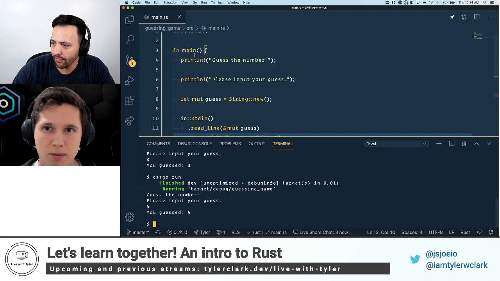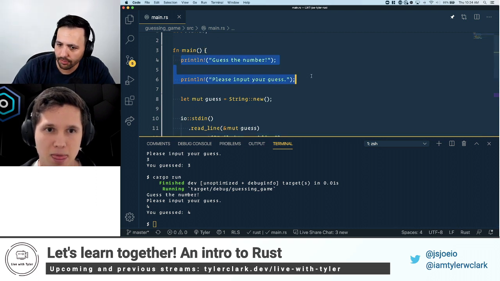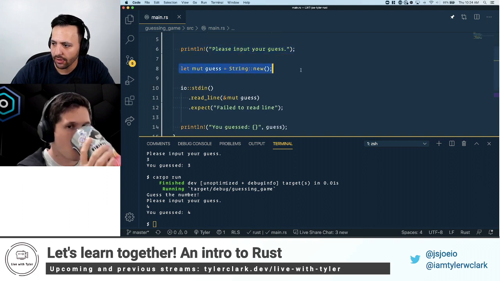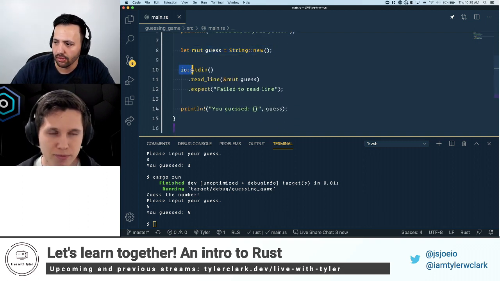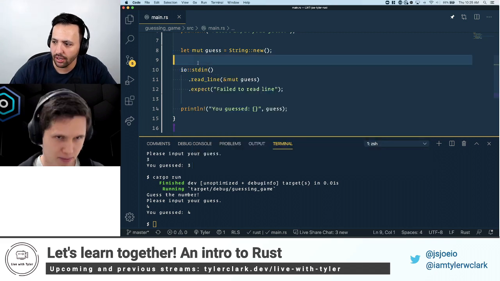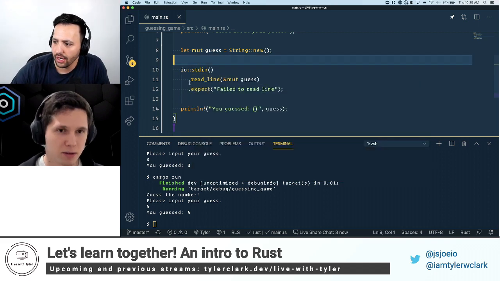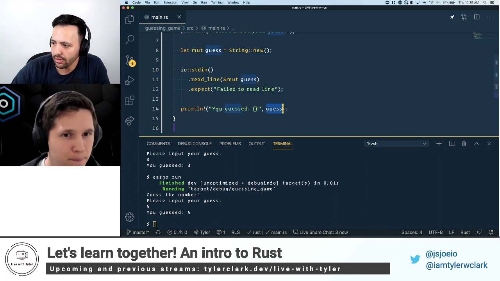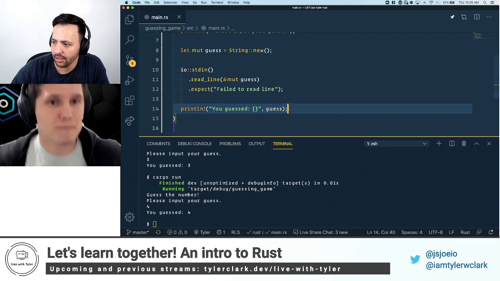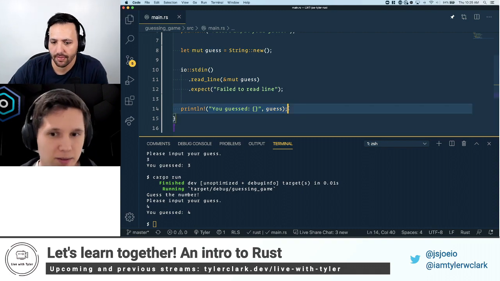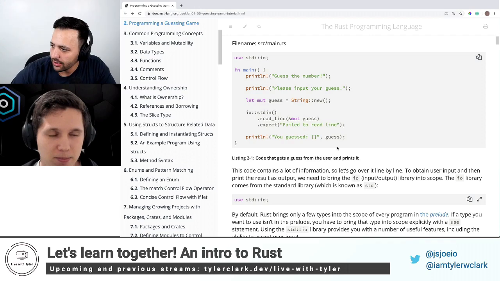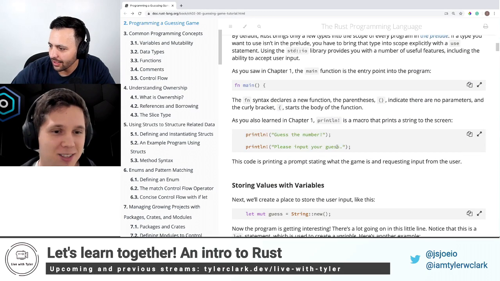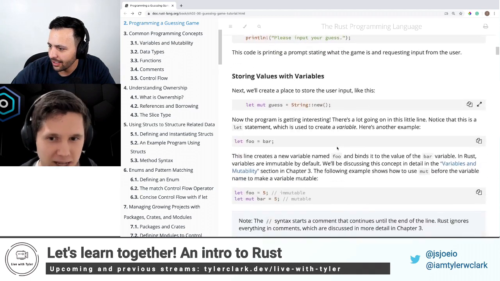So we've got a main function, a couple of console logs, or printing to your terminal. We've got one variable, and we're reading from the console with io, and then we're printing guess. This is like our template string, passing in our guess after it's been mutated. Exactly. Sweet. It's not bad. It's easy enough. So we got our first milestone, processing a guess.